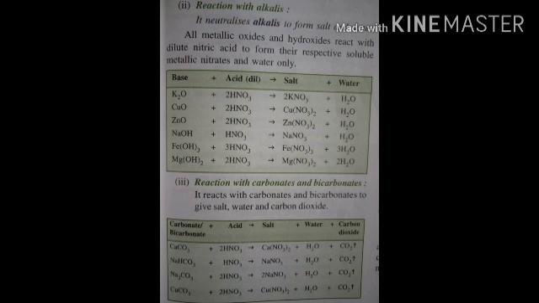K2O plus HNO3 gives KNO3 plus H2O, and other alkalis like NaOH plus HNO3 gives NaNO3 plus H2O. Reaction with carbonates and bicarbonates, obviously like the other acids, they also give carbon dioxide and water along with the salt,